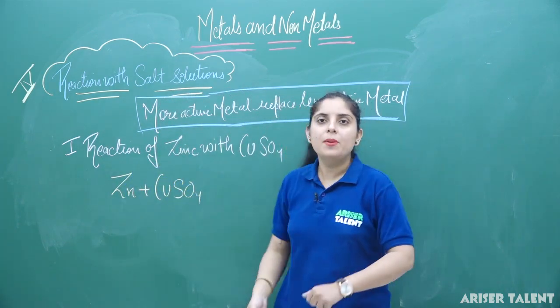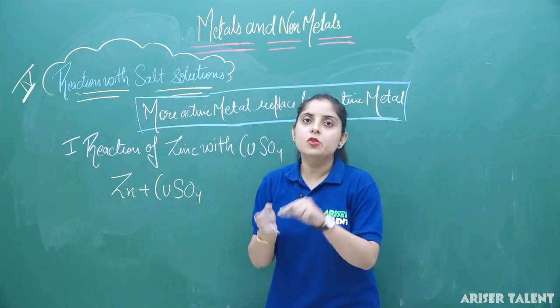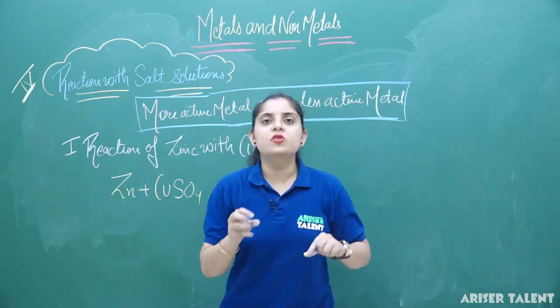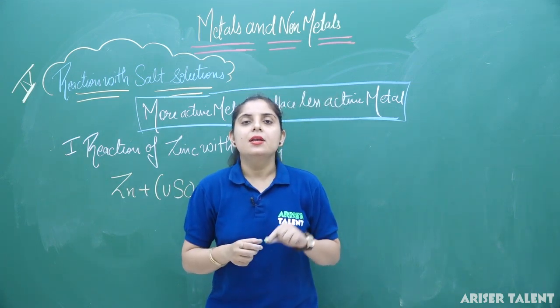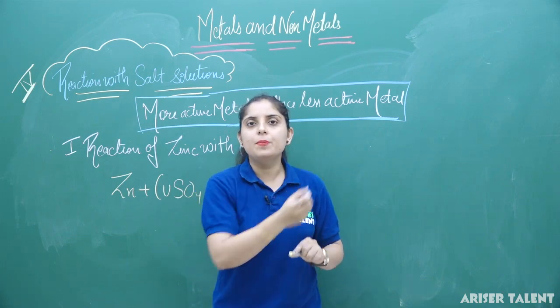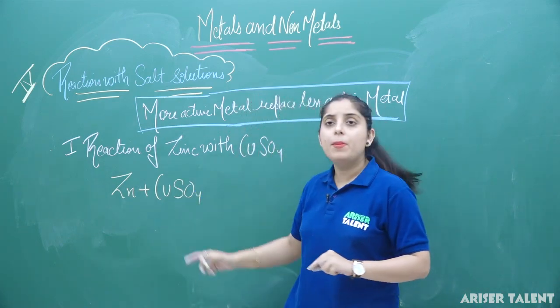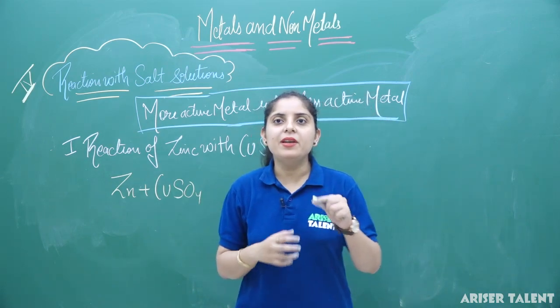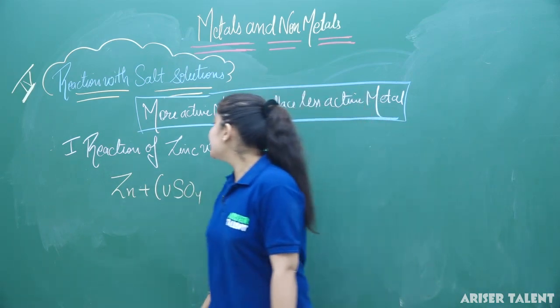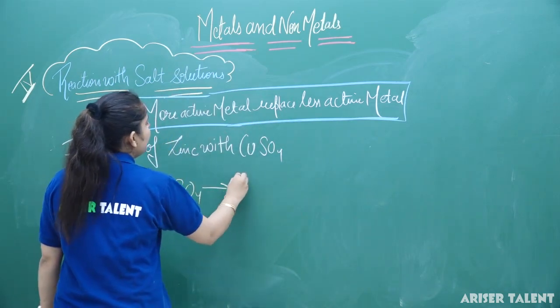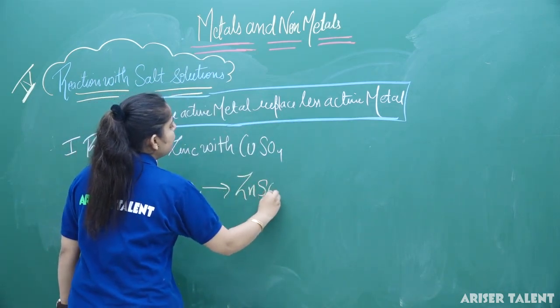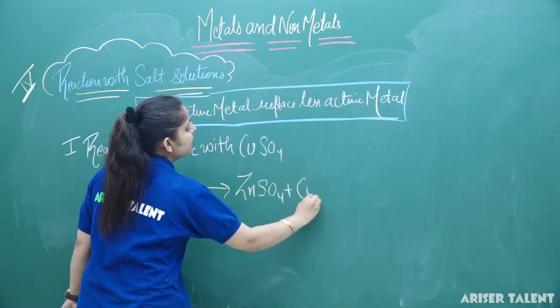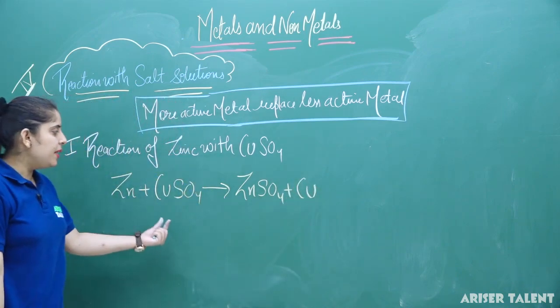You know that the copper sulphate solution is blue in color. The zinc strip is getting coated with copper and the copper sulphate solution will become colorless. The product formed is ZnSO4 plus Cu. This will be the reaction here.